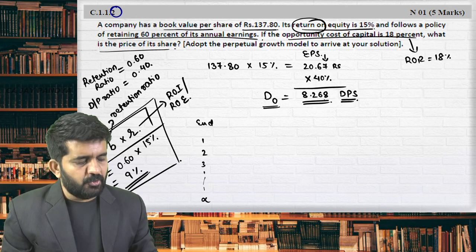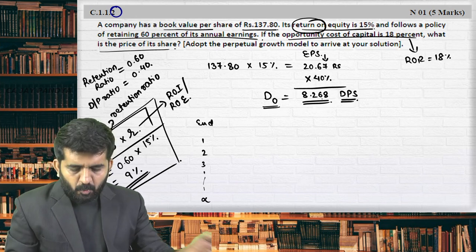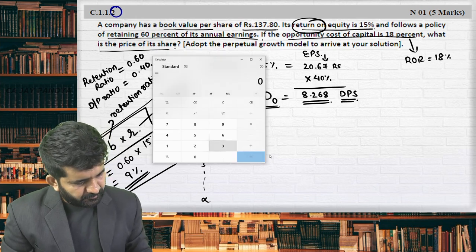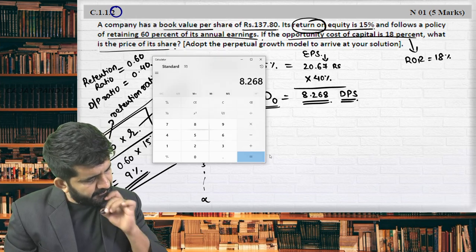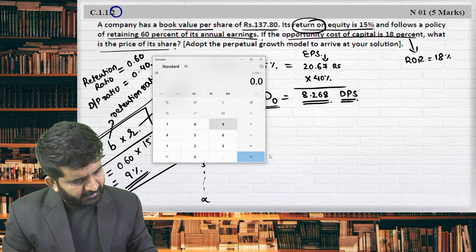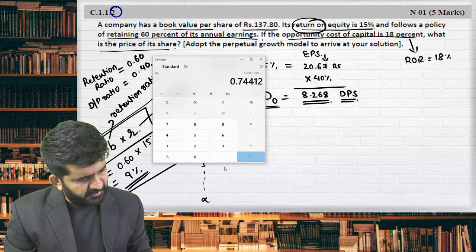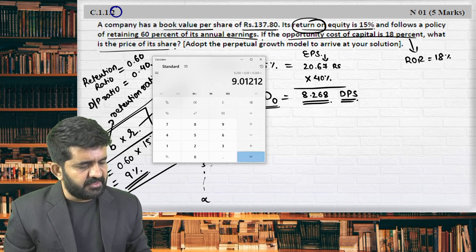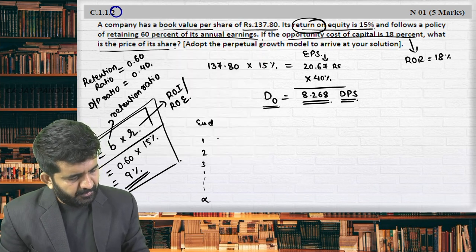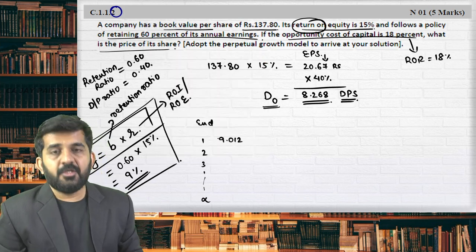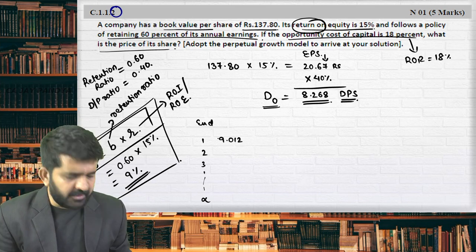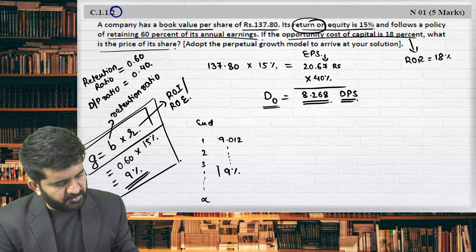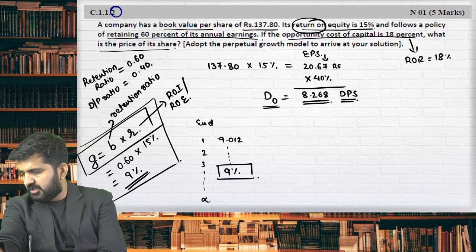Is it right? So what is D0? 8.268. What will be D1? I'll have to add 9% in this. 8.268 multiplied by 9% plus 8.268. It is 9.012. 9.012 will be nothing but dividend for first year. Dividend for second year will grow at the rate of which percentage? 9%. Is it all right?